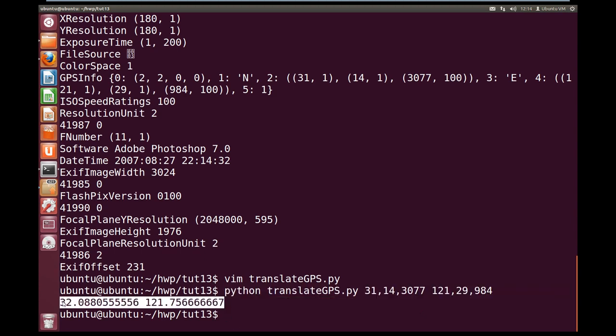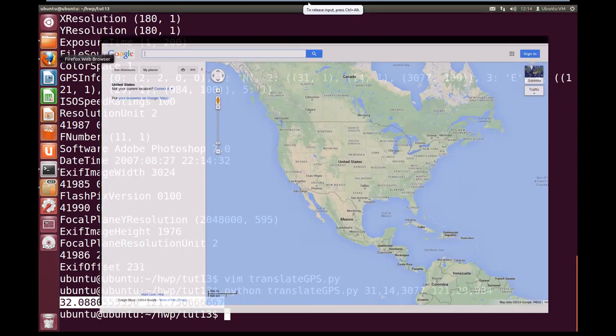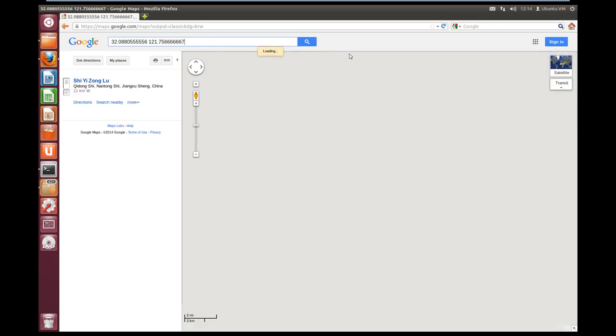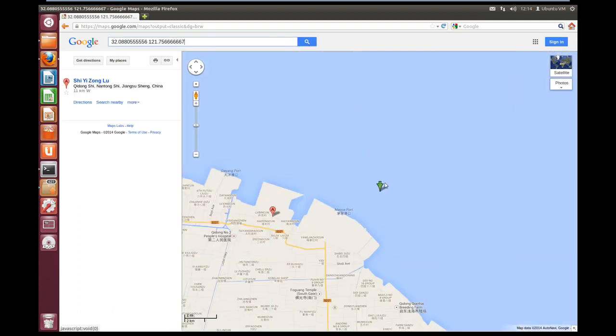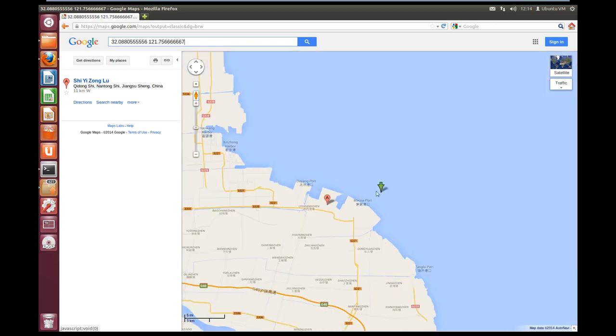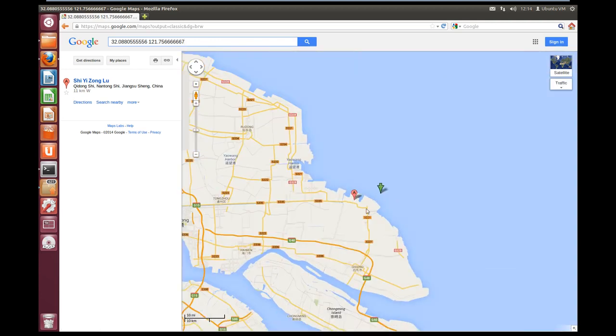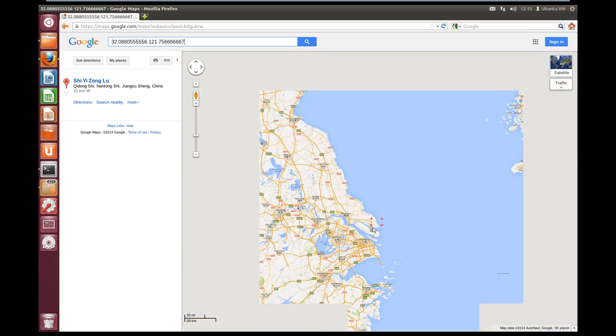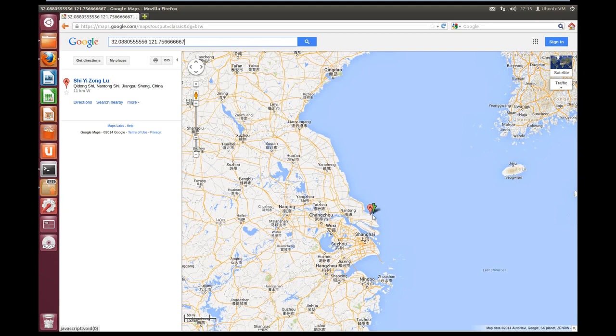Now if we run this, we get our coordinates output. So we can now highlight this, right click, copy. Now if we come over to our Google Maps here, so maps.google.com, we can input our longitude and latitude and hit go, and that'll go off and search for us, and we see we get this little pinpoint just off the coast here, looking right at Shanghai. Cool.